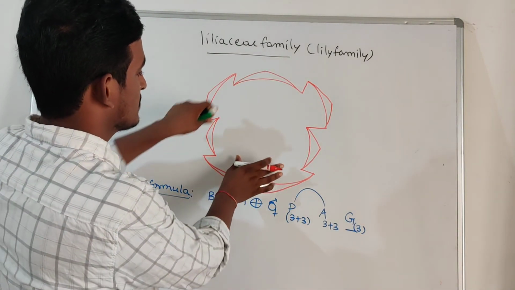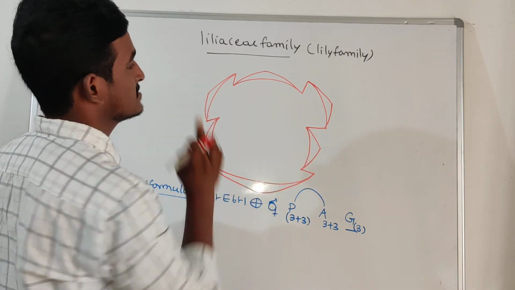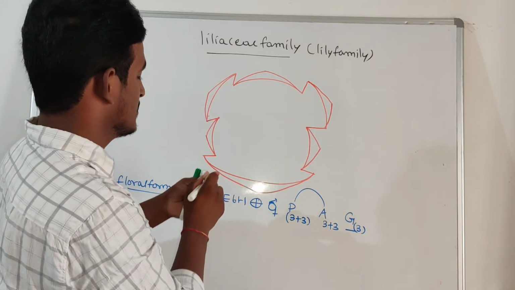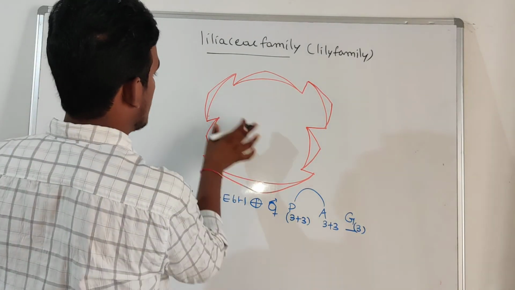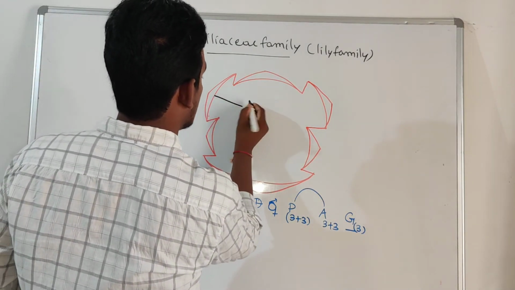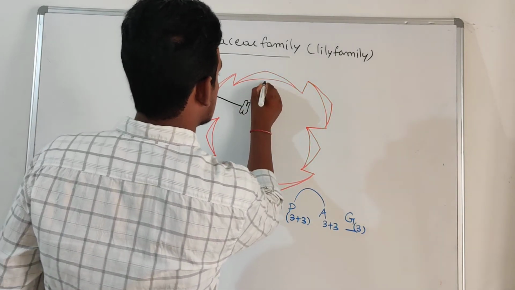Total number of tepals 6 in number, 1, 2, 3, 4, 5, 6. Those are united. Later about stamens after perianth. Total number of stamens, 6 stamens.